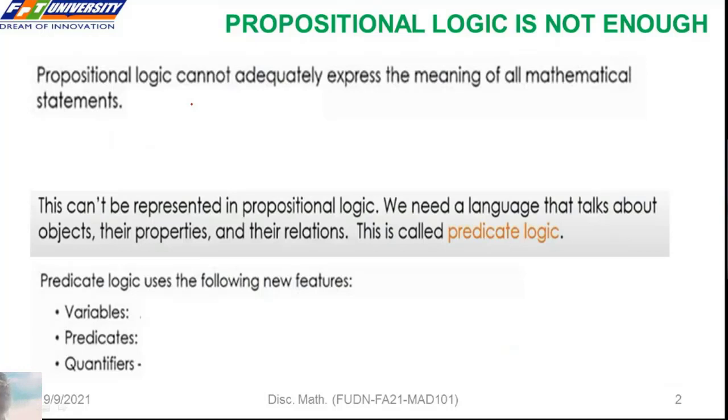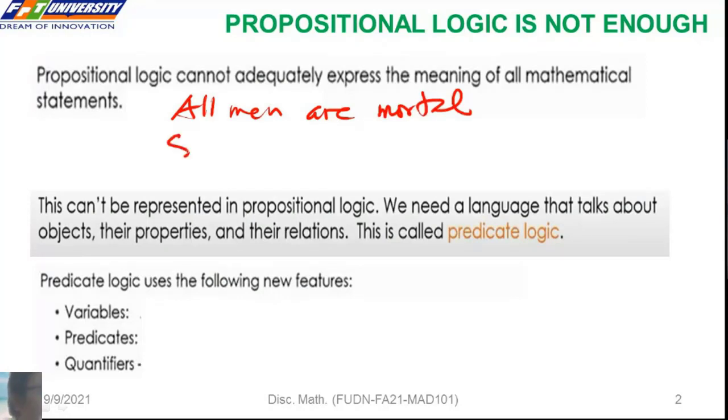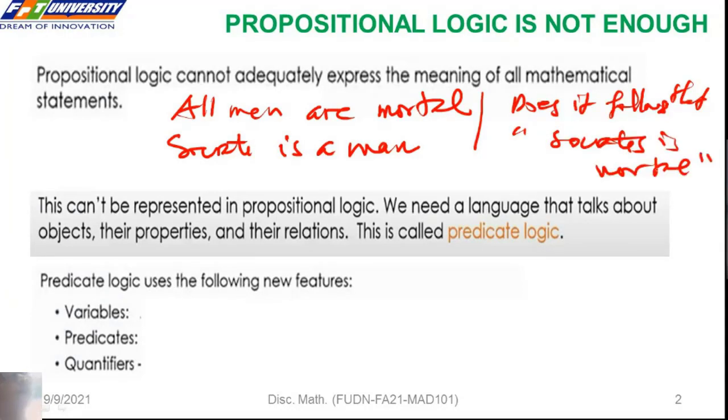So, propositional logic cannot adequately express the meaning of all mathematical statements. For example, we have the statement all men are mortal, and we have the fact Socrates. You know Socrates? Socrates is a man. Does it follow that Socrates is mortal? Socrates là người và người thì phải chết. Thì liệu rằng là Socrates có chết hay không? Thì những cái như thế này logic mệnh đề của mình nó không giải quyết được. It cannot be represented in propositional logic.